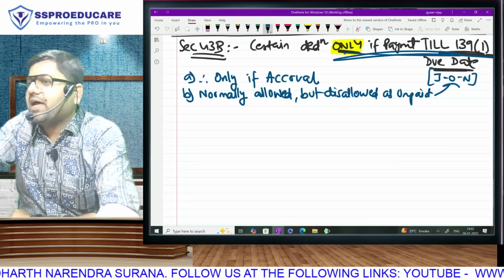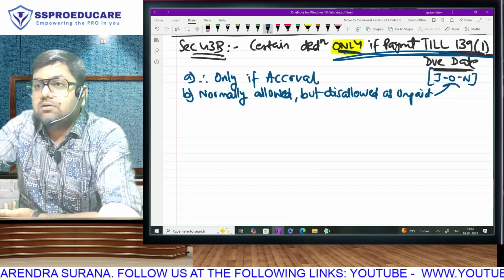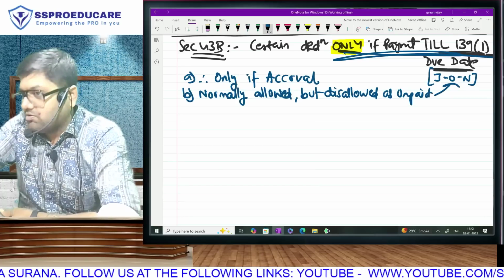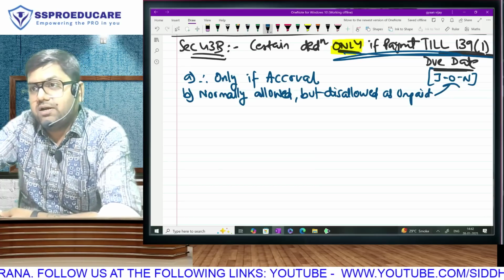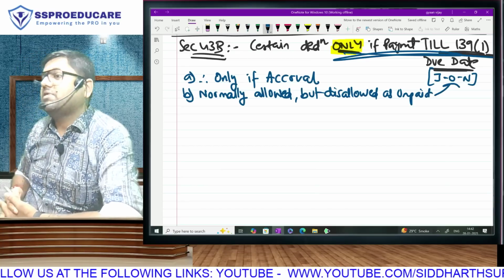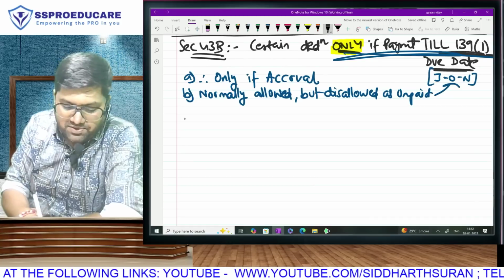Next, obviously cash system people are not covered in this section because they are not claiming only expenses. So this section applies only to accrual. And second, these expenses in normal PGBP are allowed. Anything that is already disallowed will remain disallowed. Anything that is already allowed but comes in this list, if unpaid, will become disallowed. What are these expenses? One by one.